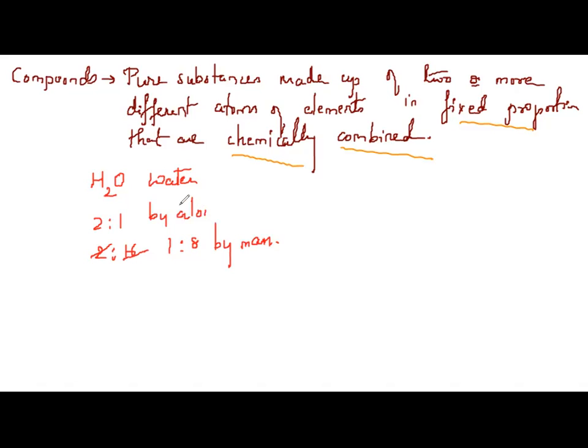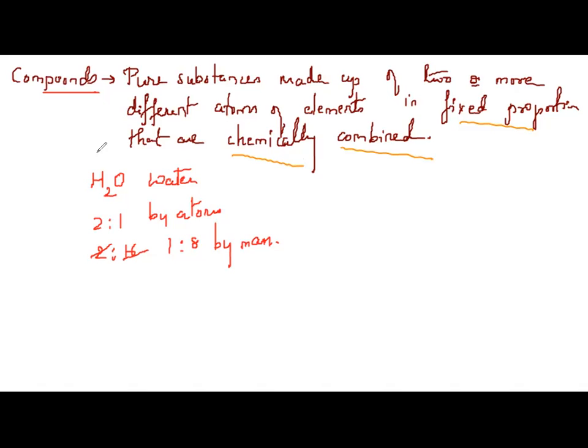If you are talking by atoms, look at how many atoms of each element are there and put them in the ratio. If you are talking by mass, get them into the mass. So when two or more elements chemically combine in a fixed ratio by mass, the obtained product is known as a compound. You can define compounds as substances containing two or more different types of elements in a fixed ratio of their atoms. When elements combine, some individual properties of the elements are lost and the newly formed compound has new properties.